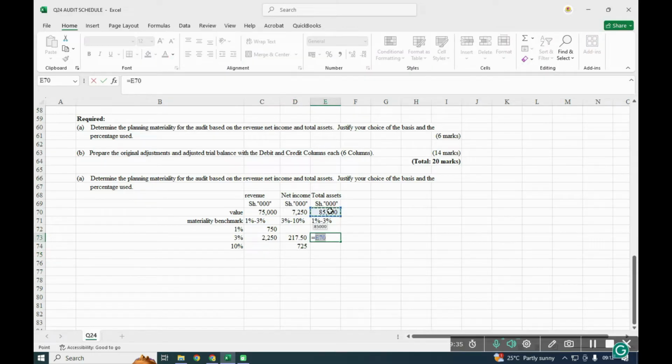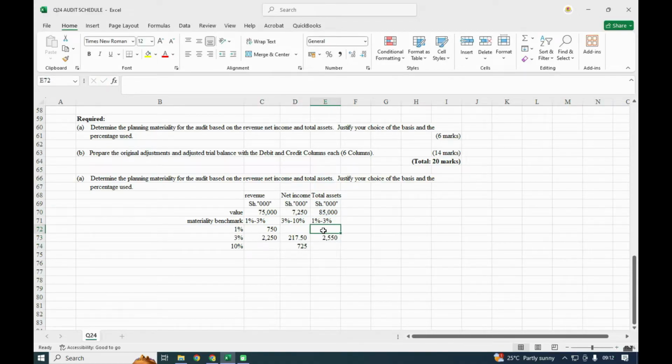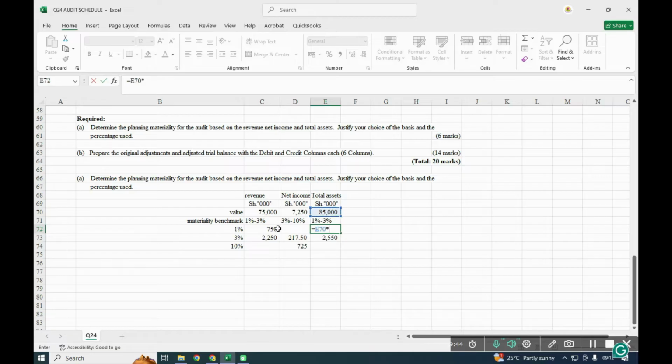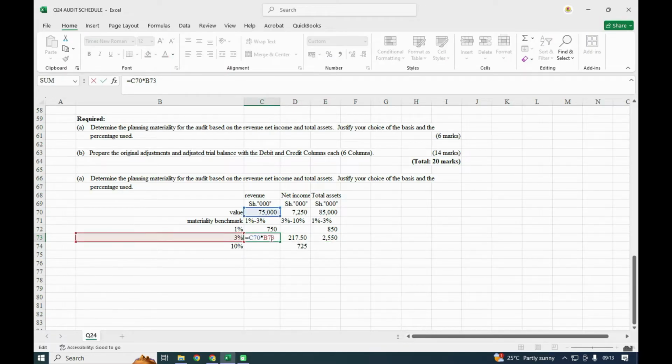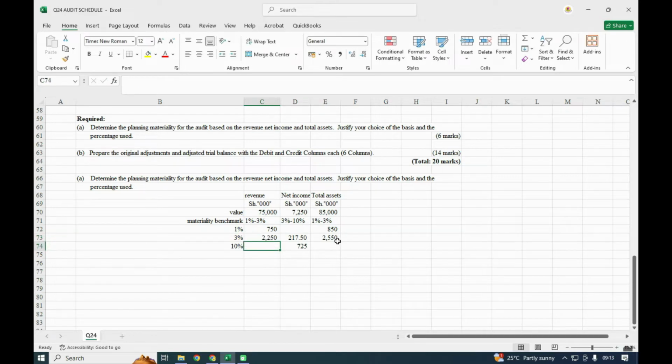For total assets, we are having 3%, and we are having 1%. Again, this one should lie between 850 to 2250. Yeah, 850 to 2250. So you wonder where 3%, both of them, they are giving the same value. Okay, so this is 22 and this is 25. I thought they're the same. Yeah, so it will lie. So that is where our materiality is.